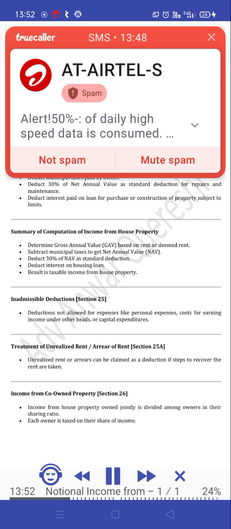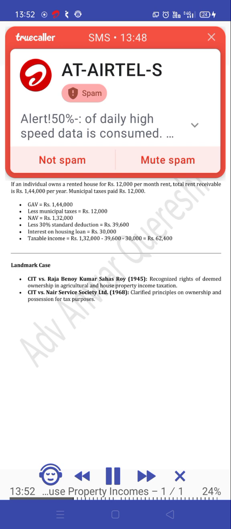Income from company-owned property, section 26. Income from house property owned jointly is divided among owners in their sharing ratio. Each owner is taxed on their share of income. House property incomes exempted from tax: agricultural land attached to the building, income from letting property used for charitable or religious purposes, and income from government buildings meant for public purposes.